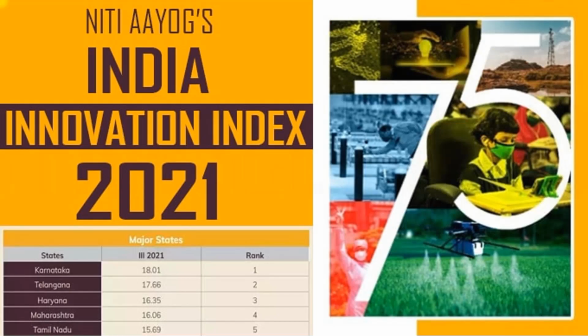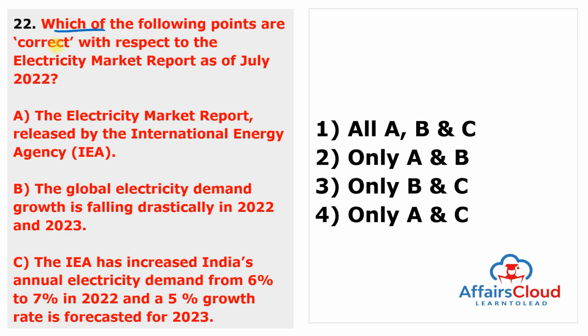Moving to next. Which of the following points are correct? Finally, we are talking about correct statements, because in the previous questions, we only talked about the incorrect statements. So, which of the following points are correct with respect to the electricity market report as of July 2022? Let's read the points. The electricity market report released by the International Energy Agency, this option is right.